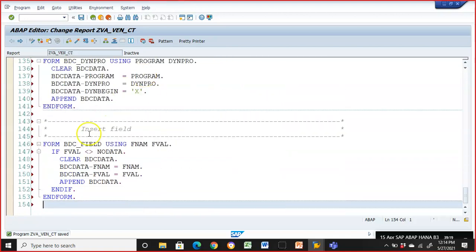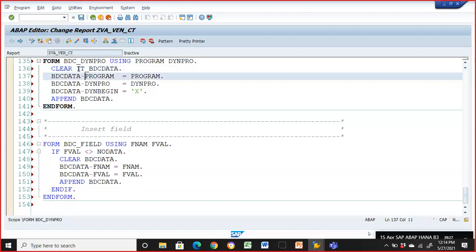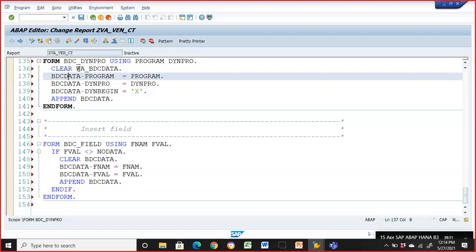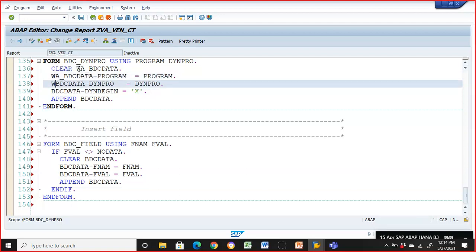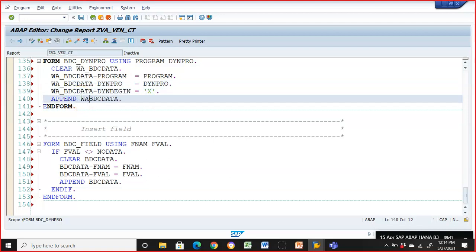Okay, sir. Now here, after doing that, for clear BDC data, we have to give it as clear IT_BDC_DATA, WA_BDC_DATA. Then here we have WA_BDC_DATA. Here append WA_BDC_DATA to IT_BDC_DATA.